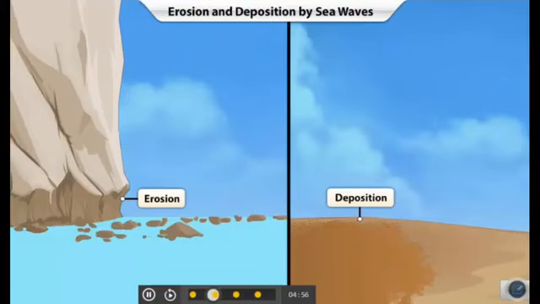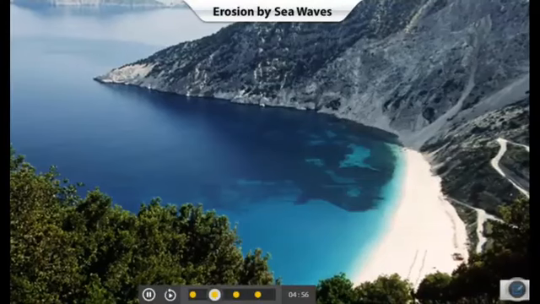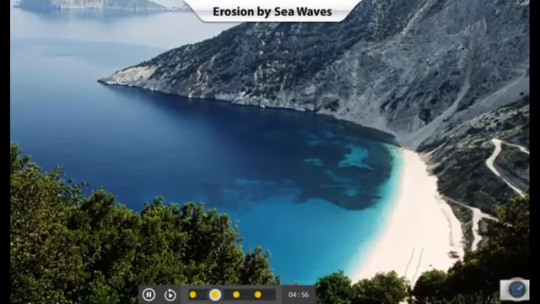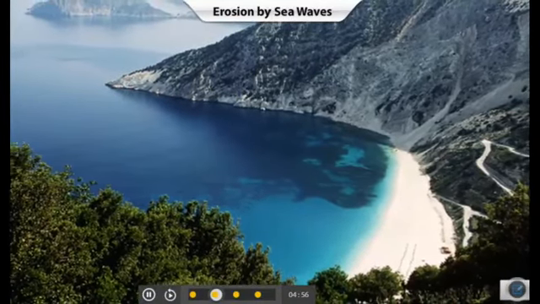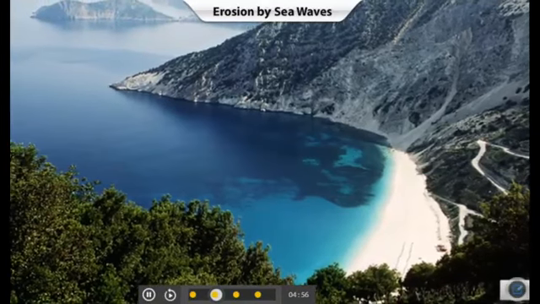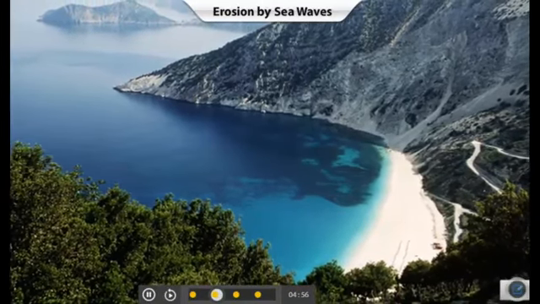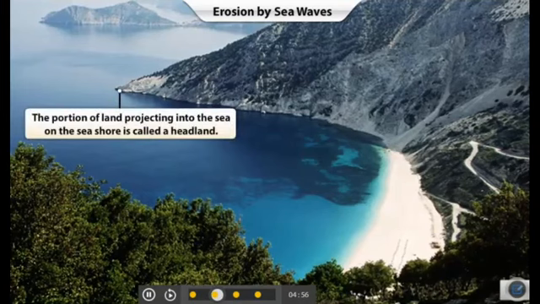Let's learn about the landforms created by both erosion and deposition. Let's learn about the landforms created due to erosion by sea waves first. Generally, if you visit the seashore, you will see portions of land projecting into the sea from the shore. These are called headlands. When sea waves dash against these headlands, they create landforms through erosion.